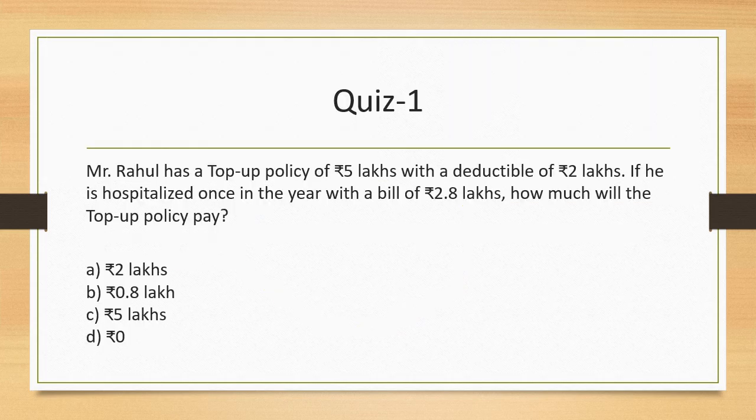We move on to the next question, which is Mr. Rahul has a top up policy of 5 lakhs and a deductible of 2 lakhs, right? So he has a policy of 5 lakhs, deductible is 2 lakh. If his hospitalization bill is 2.8 lakh, what will be paid? Again, 2.8 lakh is the bill, that is true, but what is the deductible? The deductible is 2 lakhs. So because the deductible is 2 lakhs, he will be paid just 0.8 lakh from this particular bill. So that is what is going to be paid here from the bill, right? So again, deductible comes into picture.